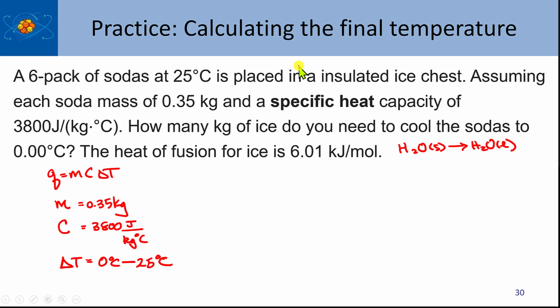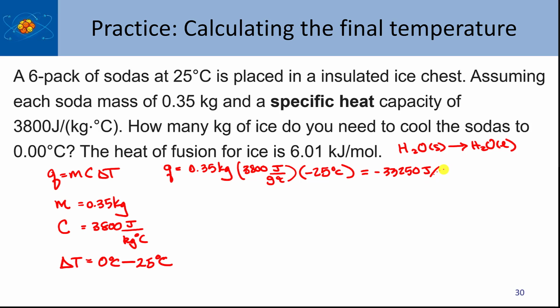Okay, so let's go ahead and calculate the heat to cool one soda. So Q is equal to 0.35 kilograms. Now I didn't convert it to grams because this is not in grams, right? And so it's going to be 3,800 joules per kilogram degrees Celsius. And my delta T is minus 25 degrees Celsius. So that's going to give me minus 33,250 joules. And now that's per soda, right?